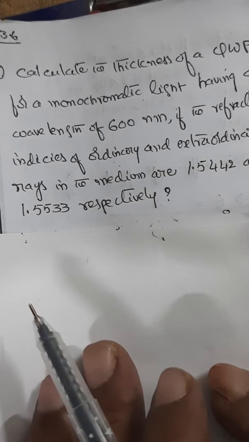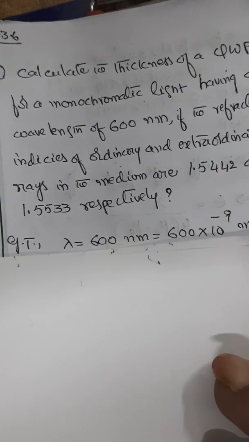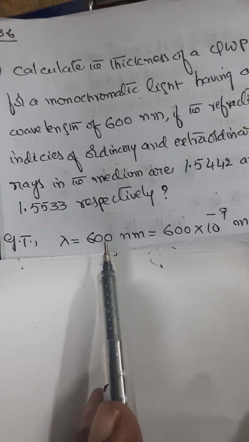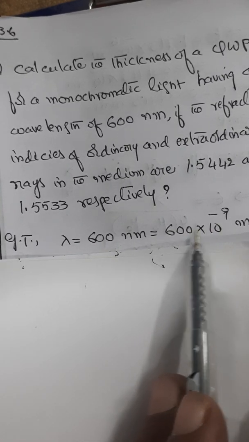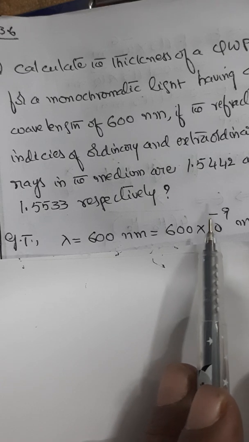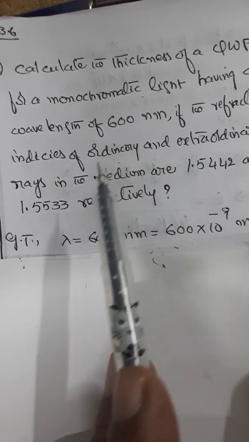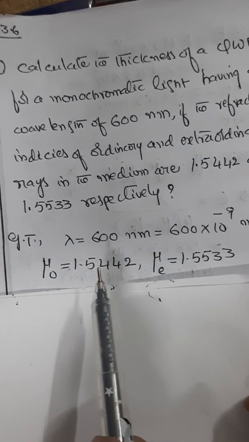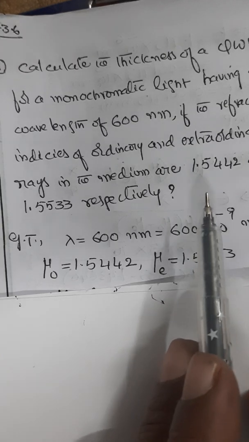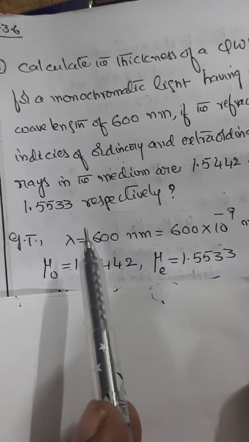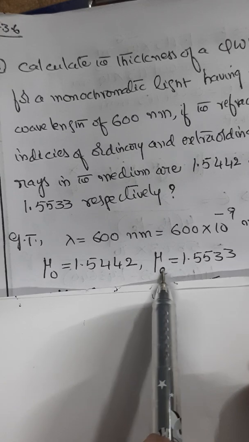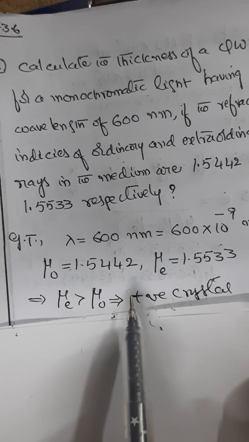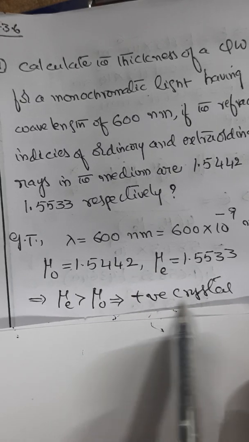So let us find out what is given first. Lambda is given as 600 nanometers. Converting into meters, that is 600 into 10 power minus 9 meters. The refractive index of the ordinary ray, mu O, is given as 1.5442, and mu E as 1.5533. Now we observe these two: mu E is greater than mu O. So when mu E is greater than mu O, it is a positive crystal.